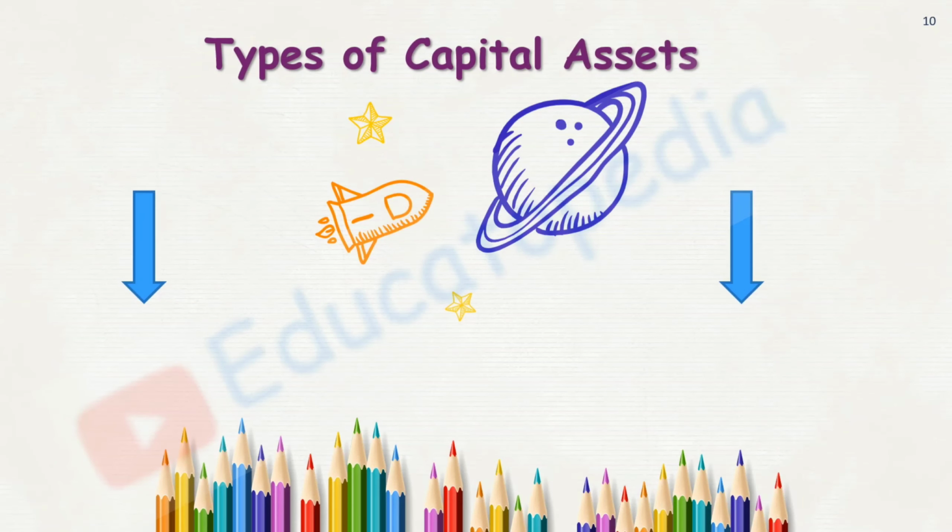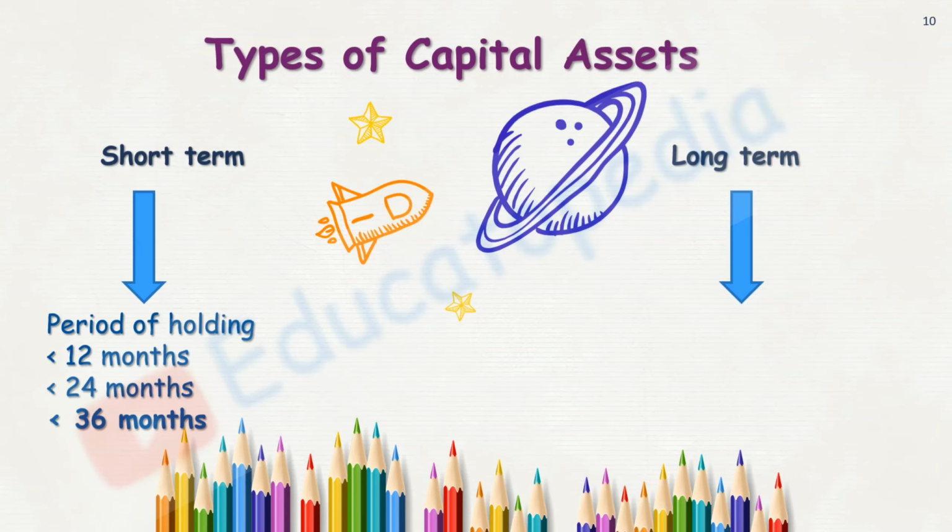Now let's see types of capital assets. What are these types of capital assets? They are classified as short term and long term. Now how the short term is classified, or what is the criteria for an asset to become a short term asset? Then we consider this element. What is it? Period of holding. If I am holding a particular asset for these limits, then I call it the period of holding. This is less than 12 months, less than 24 months, less than 36 months.